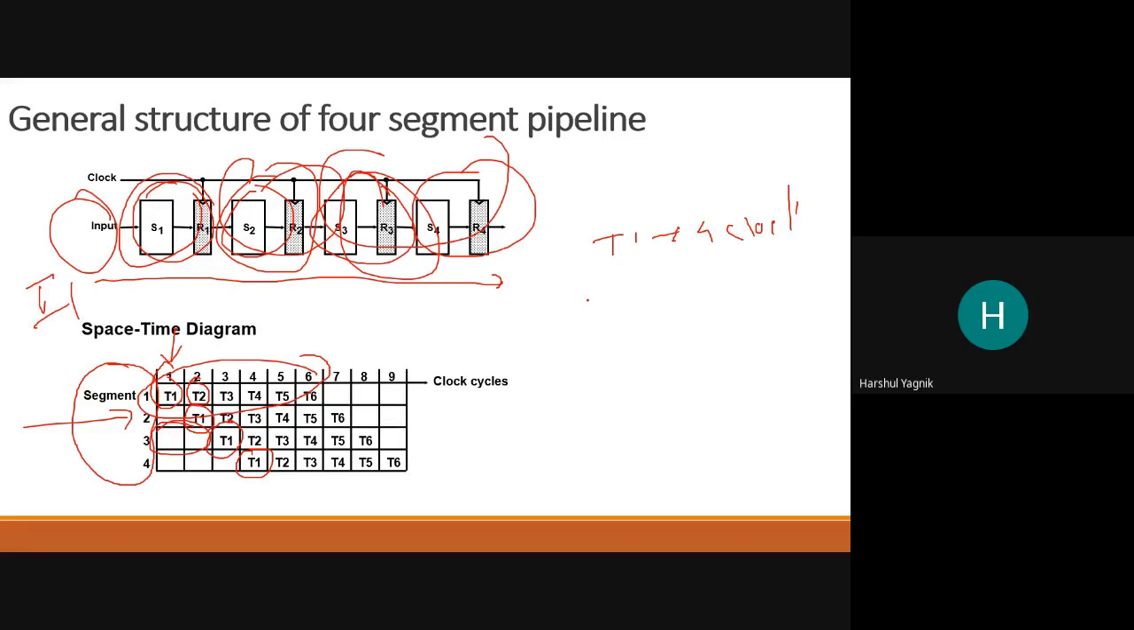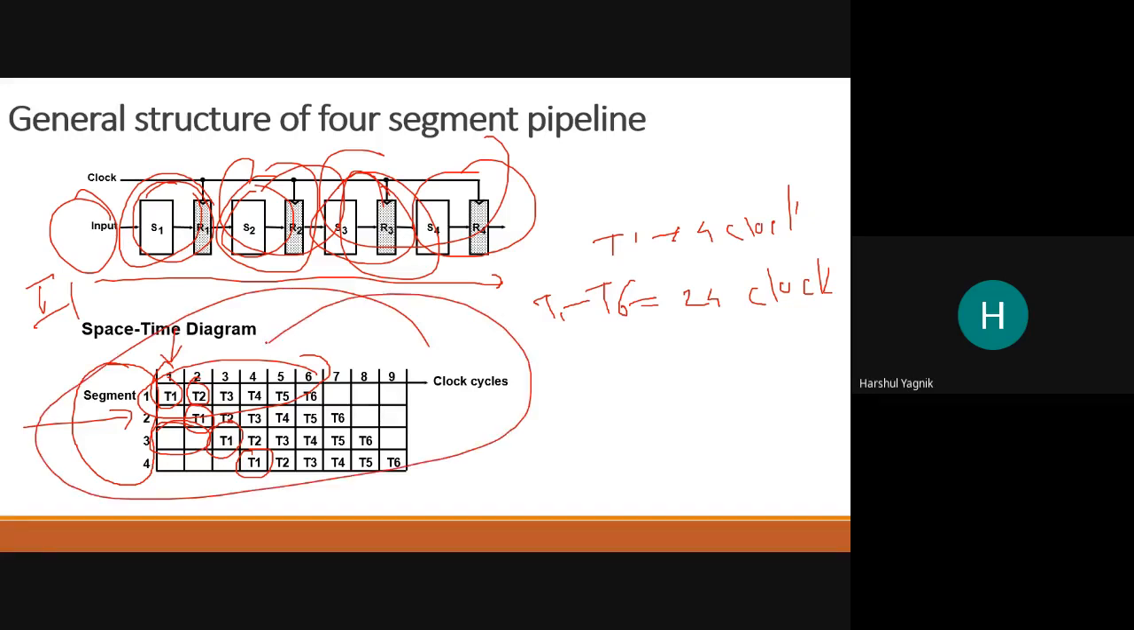So in that case, to complete 6 tasks, how many clock cycles would it have taken? T1 to T6. It would have taken 24 clock cycles. And with the pipelining, how many clock cycles does it require? Only 9. कितना टाइम सेव किया? 15 clock cycles just for 6 tasks. Now see, the more the number of tasks, the better the efficiency of this pipelining concept.